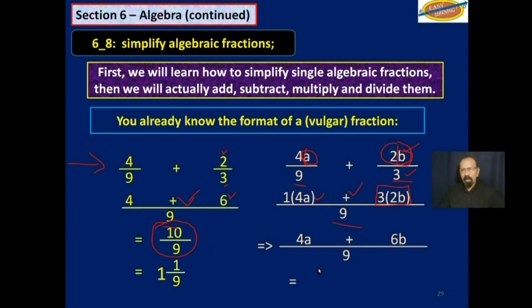But over on the right here, 4a plus 6b. So 4 apples plus 6 bananas. We can't add the 4a and 6b. So all we could do is rewrite it as 4a plus 6b over 9. That's example 1 of addition and subtraction. You would do it the same way. Of course, this is just an addition. But if you had a subtraction there, you would follow the same procedure.